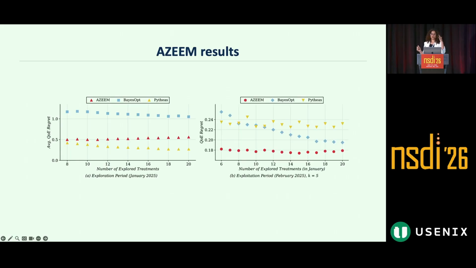And you can see in this plot that multi-arm bandit methods can actually get better exploration regret, but they are worse during exploitation. And while AGIME's recommended treatments are robust to the drift, I would also like to point out that Bayesian optimization and Pythias make worse recommendations with even 20 explored treatments versus what AGIME does with just 6 treatments, which is almost a 3x improvement in the convergence time.